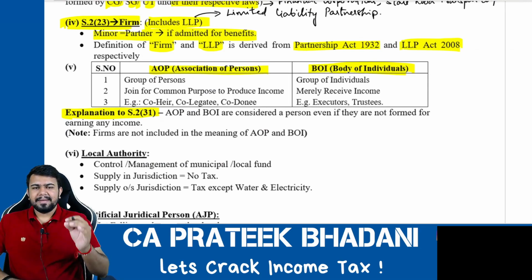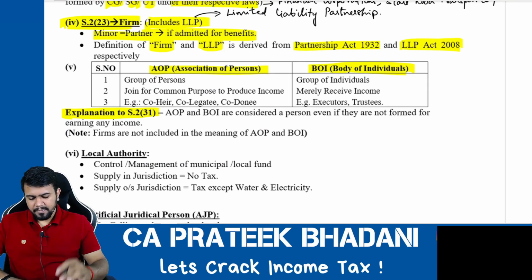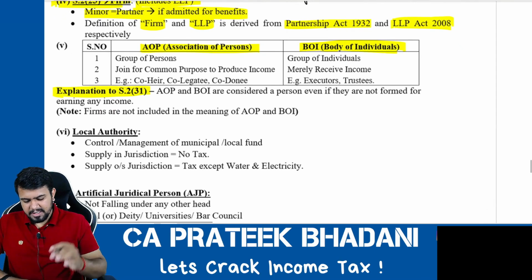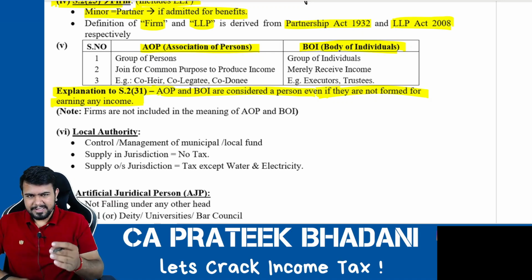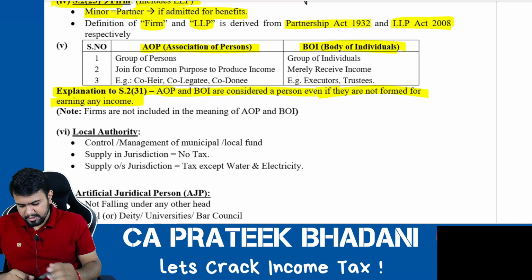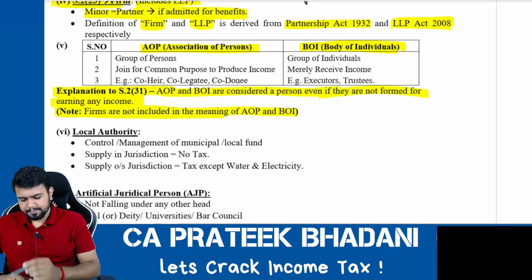In AOP and BOI definition, that is under section 2 clause 31, an explanation is given. What is the explanation? AOP and BOI are considered as a person even if they are not formed for earning any income. We will see the next point also. I will explain all of them together. Firms are not included in the meaning of AOP and BOI.